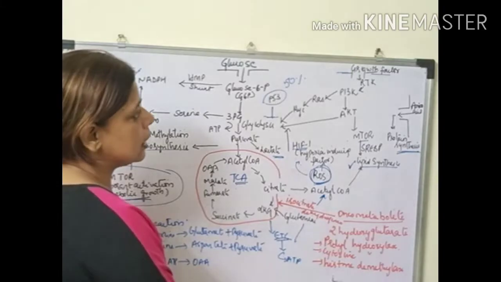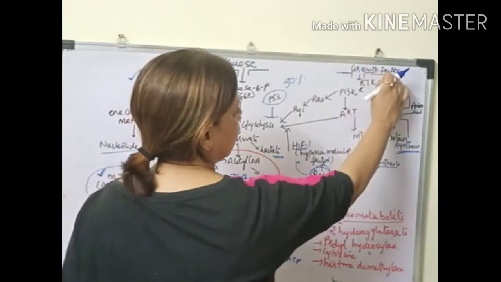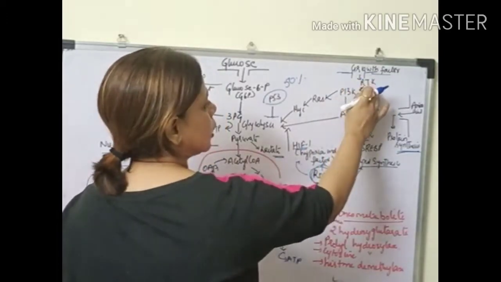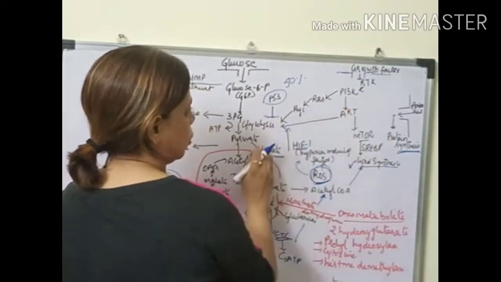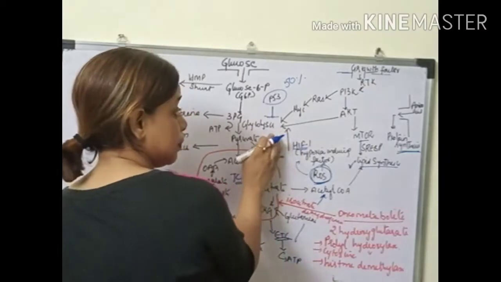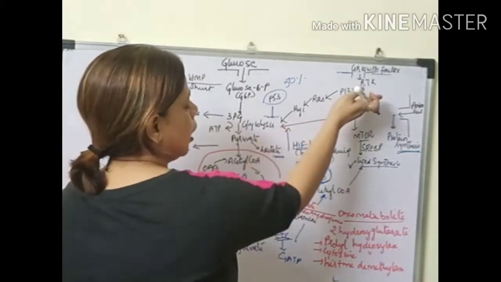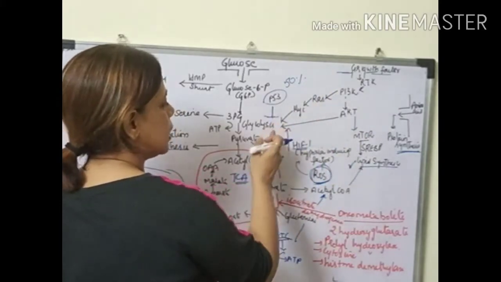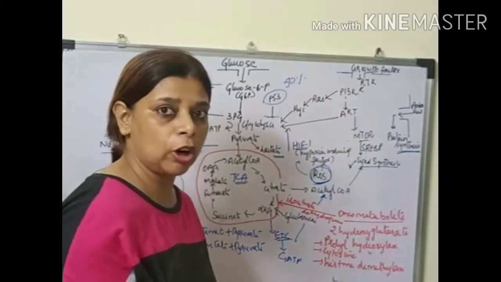Now in cancer cells, certain mutations cause the loss of control of this pathway. Once the control of this pathway is lost, there is no suppression of the pathway. The cell always gets a signal that there should be a high glycolytic rate.